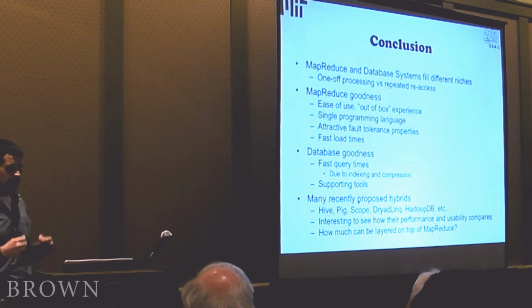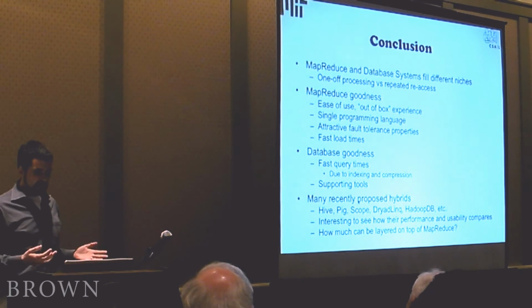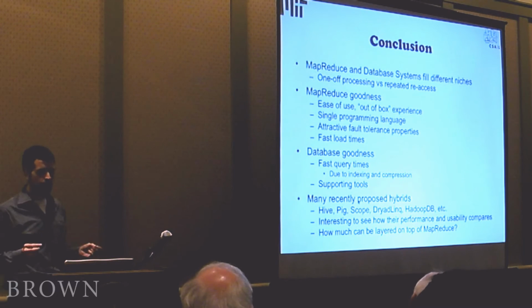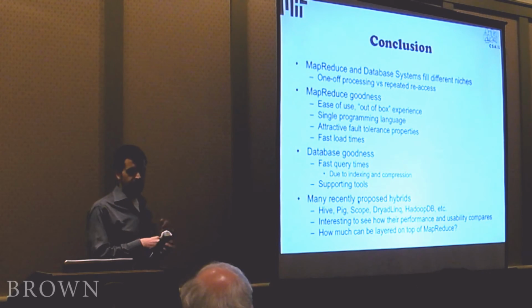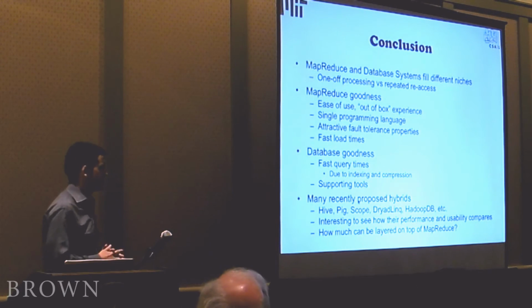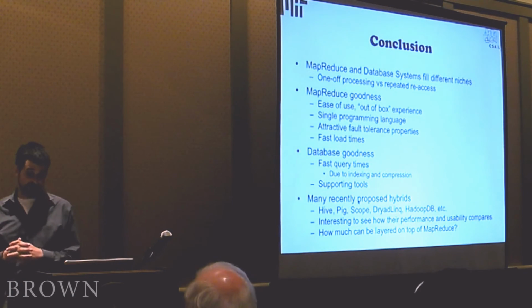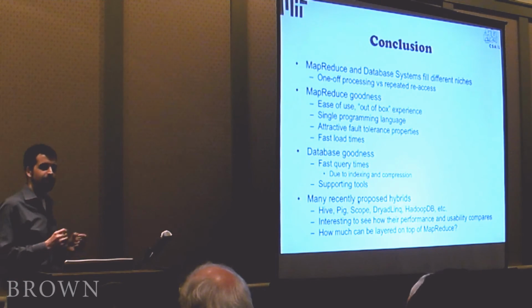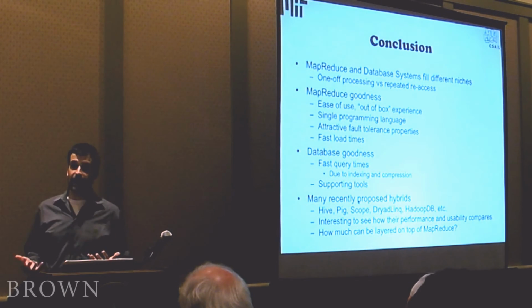I do want to acknowledge that there have been lots of recently proposed hybrids of database systems and MapReduce in various ways. These are systems like Hive, Pig, Scope, Dryad, Hadoop DB, and so forth. These are all basically things that either try to layer database-style processing on top of MapReduce or hybridize these things in other ways. It would be very interesting to see how these systems compare performance-wise on this kind of benchmark to the systems that we compared in this talk. I'm also very interested to see how much you give up by layering things on top of MapReduce. How much does this MapReduce execution model fundamentally limit the performance that you could get out of building something, say, like Hive on top of MapReduce?